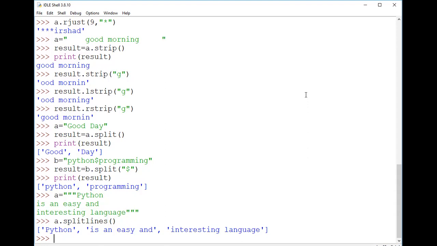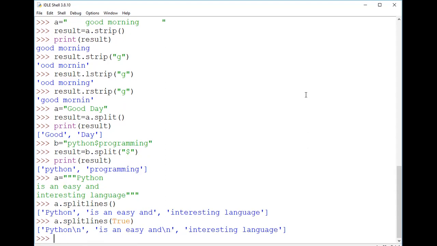In splitlines, we haven't taken any argument, but we can take one argument called keepends. What is that? The name of that argument is keepends, and it takes 2 values: either you can take True or you can take False. Let us see what will be the impact of those values on keepends. So here I'm using splitlines, and in this one I'm writing True. And you can see the difference here.